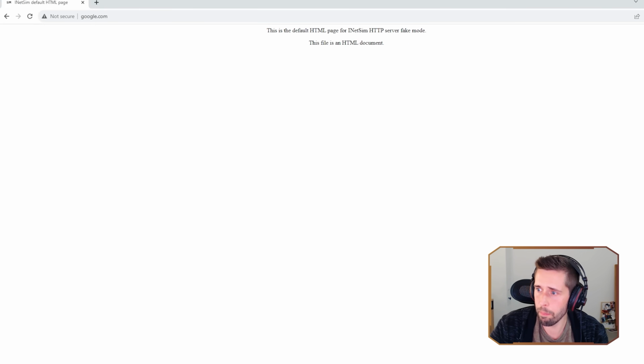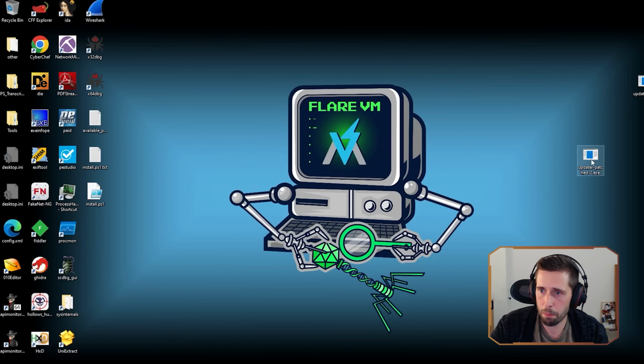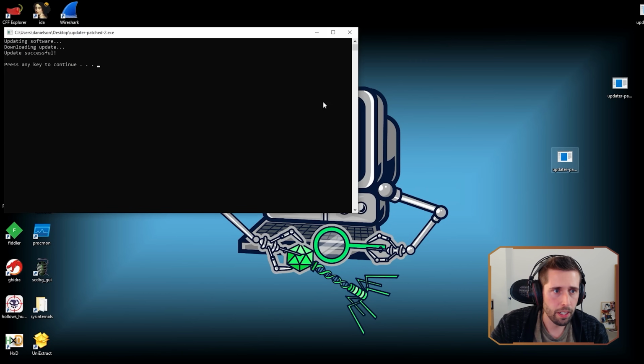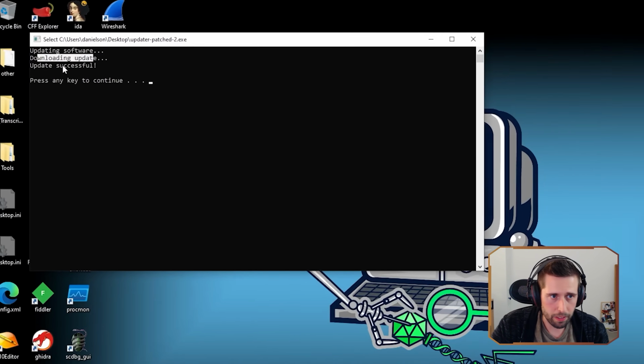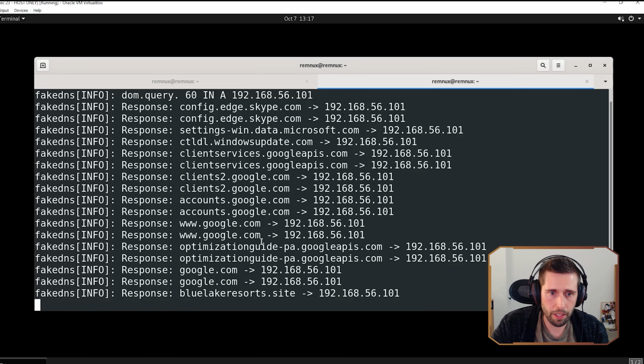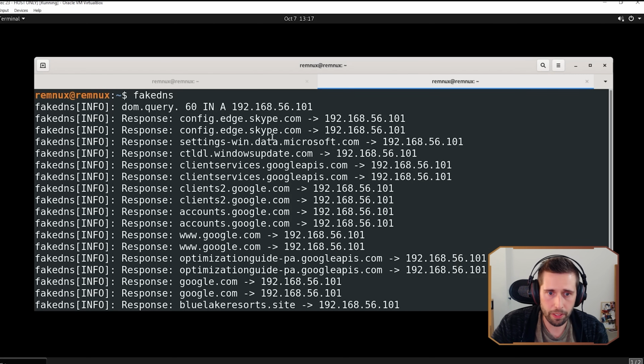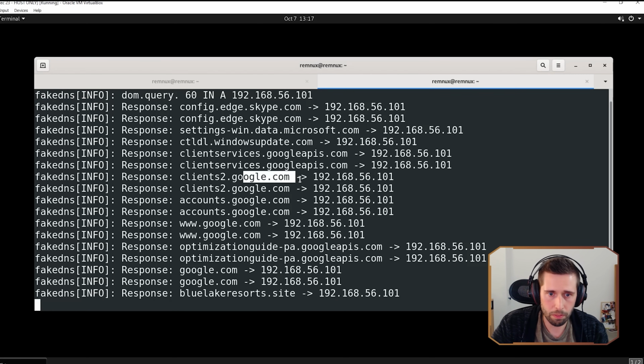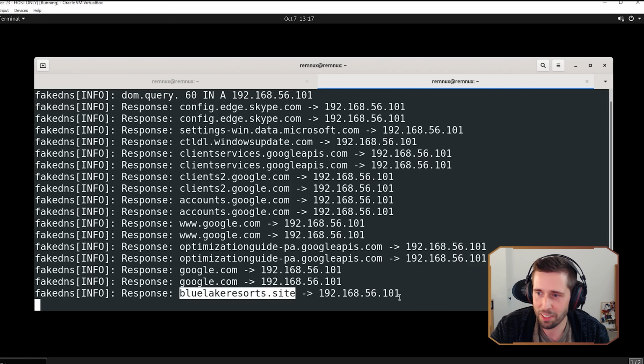So what we're going to do now is run our malware sample again, our patched version. And here we have downloading update. We have an update successful, and we can verify that in Remnux. We have a lot of network connections, but all these are just Google being Google and Windows being Windows. And then we have here BlueLakeResort.site. So that's kind of suspicious, right? Anything with a .site is suspicious, in my view, at least, coming from a malware background. So that's probably either a download request, or possibly a command and control server.